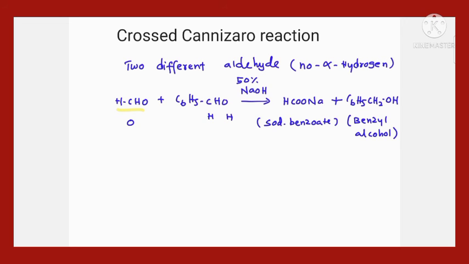Generally aliphatic aldehydes can be easily oxidized, because aliphatic aldehydes are more reactive, so the aliphatic aldehyde is getting oxidized more easily than the other one. So the aromatic aldehyde only follows the reduction reaction. When formaldehyde is getting oxidized, you may get formic acid, but in presence of a base, sodium hydroxide, that will change into sodium formate. Okay, so sodium formate.